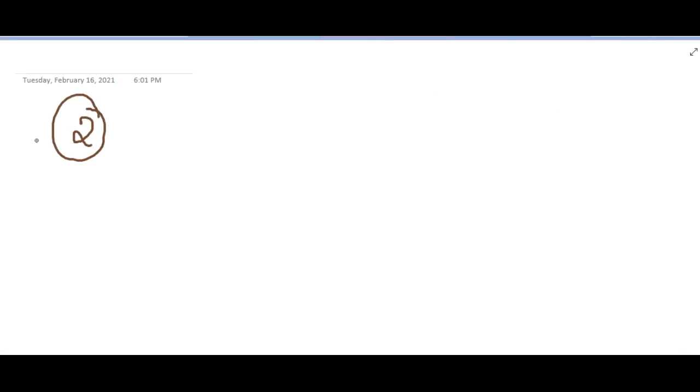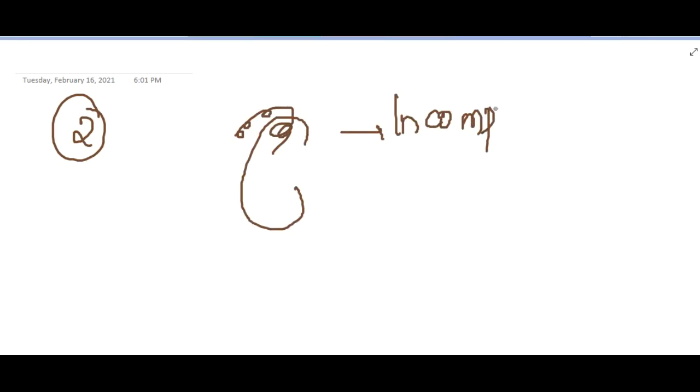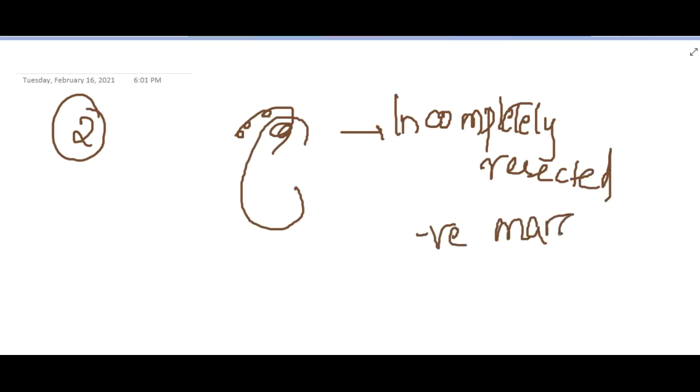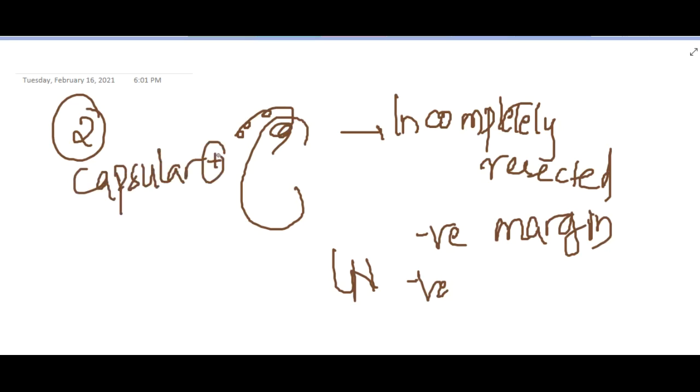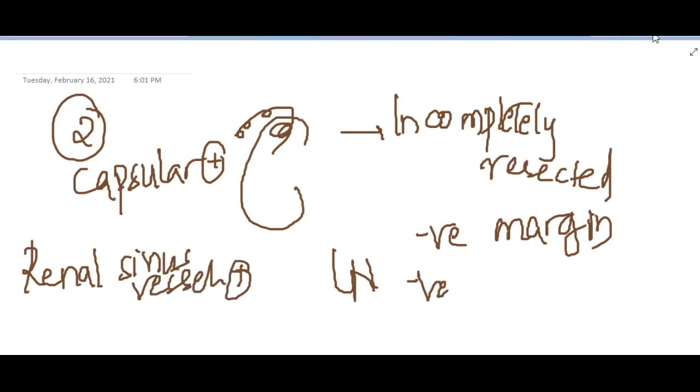In stage 2, the tumor extends beyond the kidney, and it is completely resected with negative margins, and the lymph nodes are also negative. At least one of these would have occurred: there may be capsular penetration, or there can be invasion into renal sinus vessels in this stage.